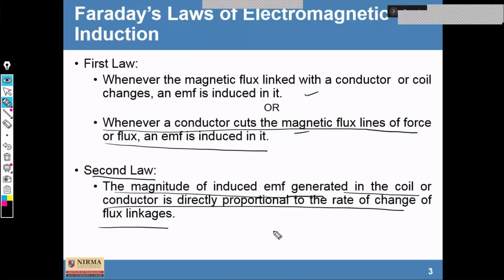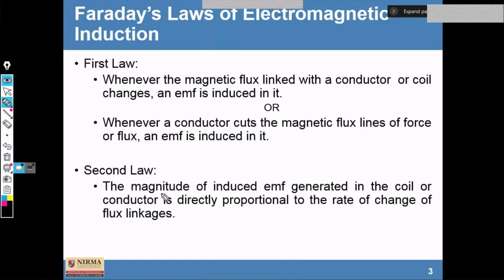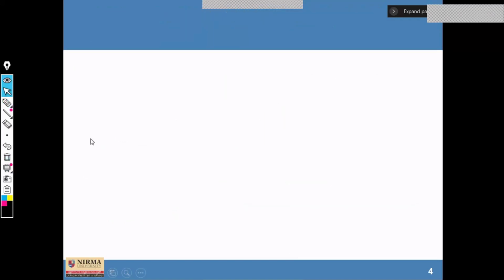Flux linkages is nothing but N d phi by dt. So the rate of change of flux with respect to N is the magnitude of induced EMF. So here we can understand the second law by an explanation.